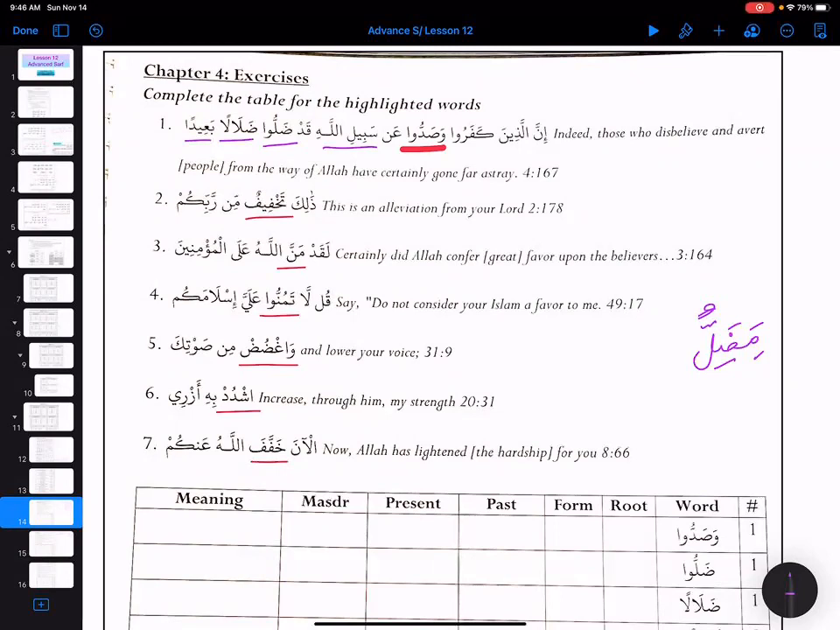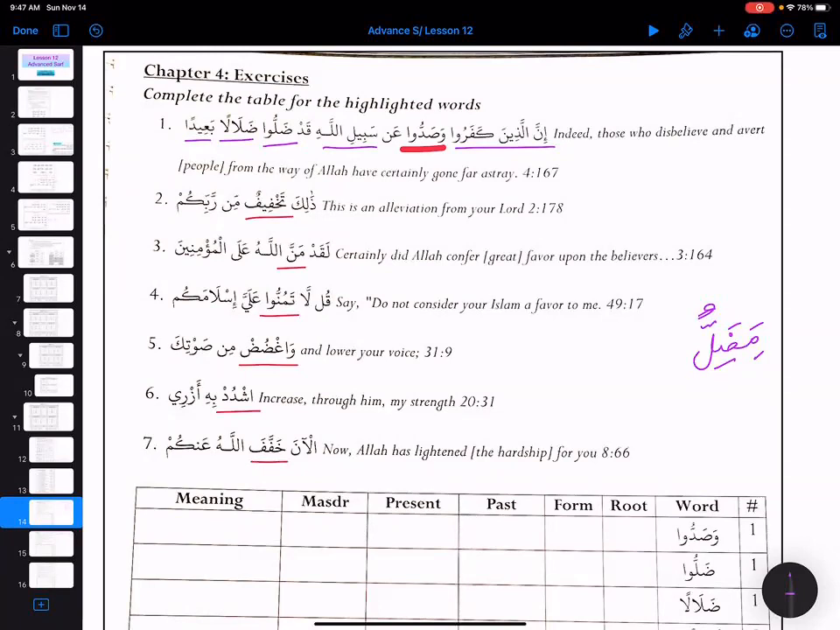So inna alladhina kafaru, what label are we giving? What is inna? That's harfun nasab. And then alladhina kafaru, what do you call it? Ism mawsul. It is ismu inna. Inna alladhina kafaru.